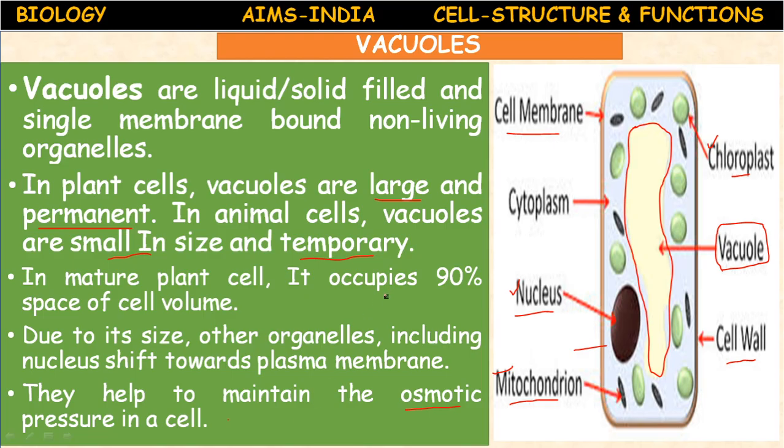For example, in animals, if excess of water is present, particularly freshwater unicellular organisms like amoeba and paramecium, these contractile vacuoles eliminate the excess of water that enters into the body due to endoosmosis. So that excess water will be eliminated out and osmotic balance is maintained.